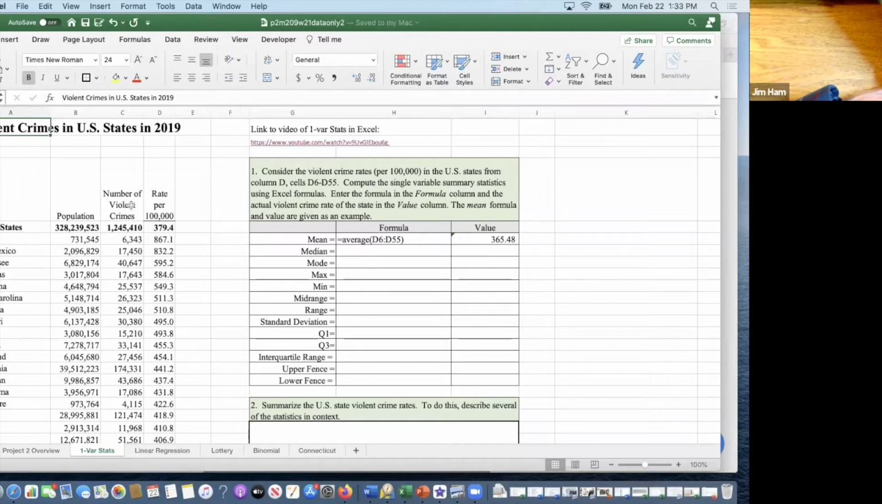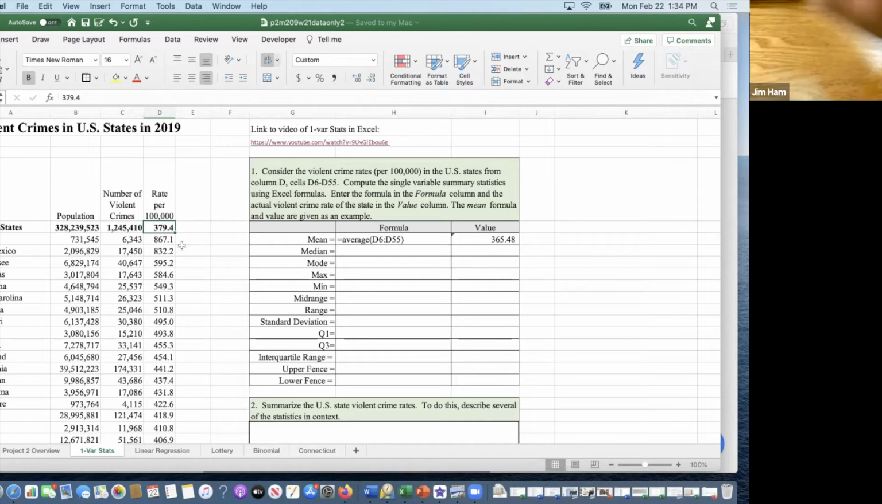And to make sure that we could compare all of the states of the United States, each one, we have the population and we have the number of violent crimes that were committed. So you can see in the United States, about 1.2 million violent crimes occur every year. This was in the year 2019. And then if you convert it to the violent crime rate per 100,000, you get 379. So for every 100,000 people that exist in the United States, there would be 379 violent crimes committed in a year.